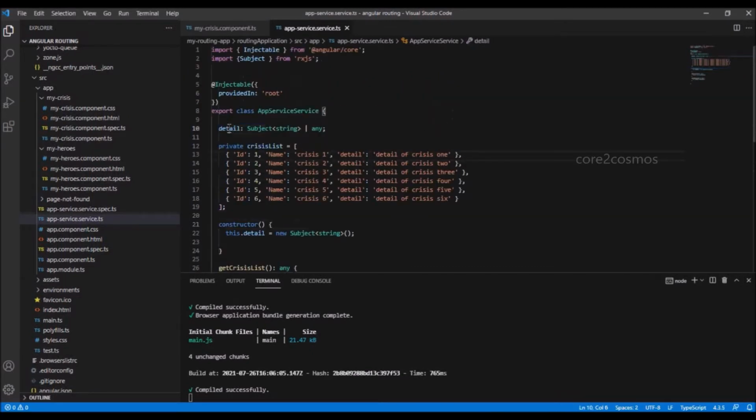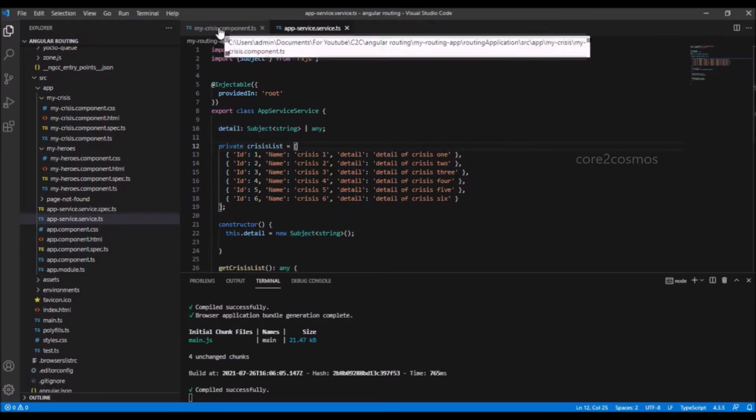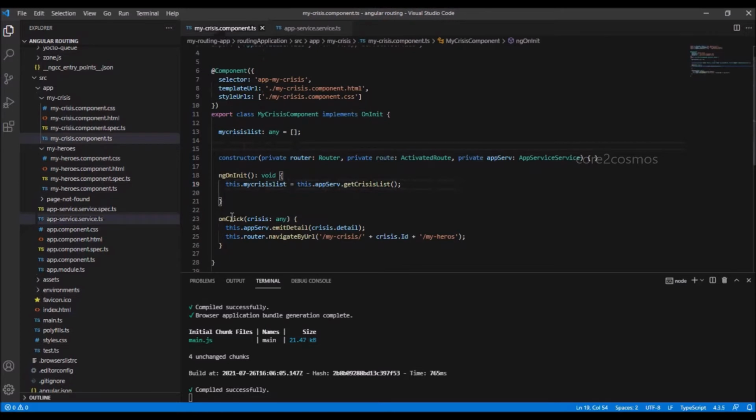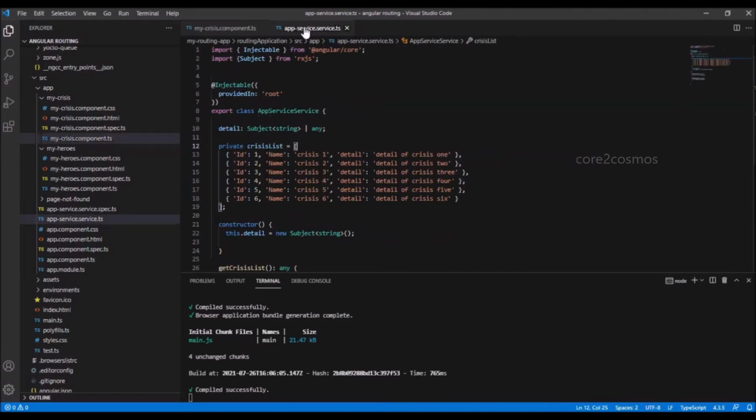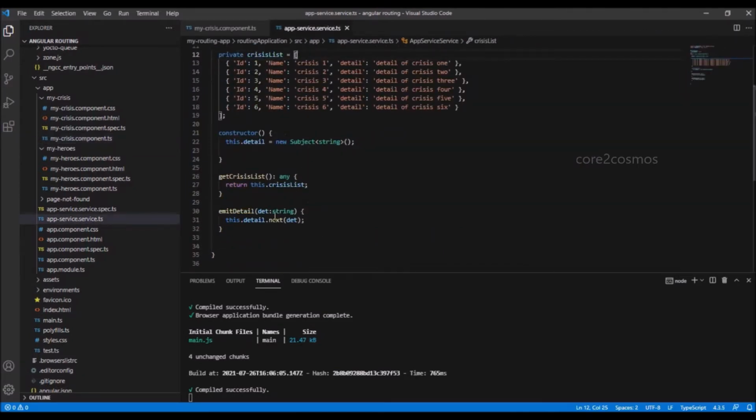In the app.service.ts file, we have created a subject variable detail which will accept a string value. In mycrisis.component.ts file, upon clicking the Click Me button, we are emitting the crisis detail by calling the emit detail service method.